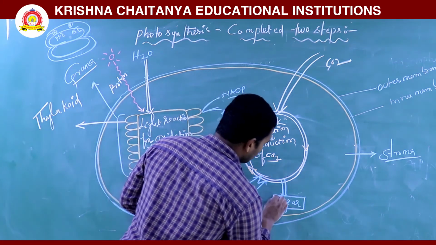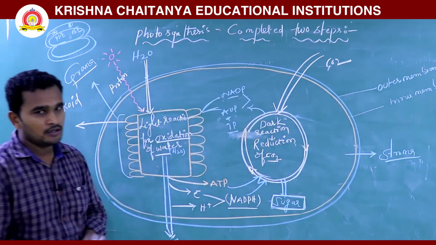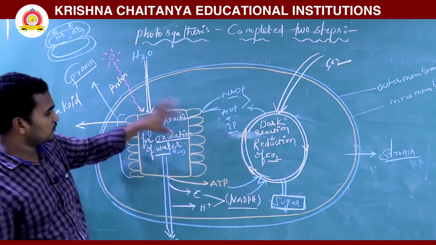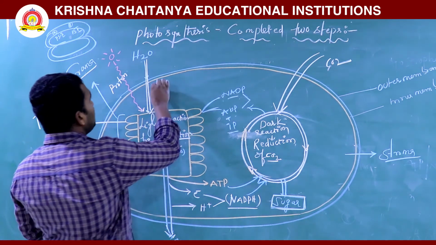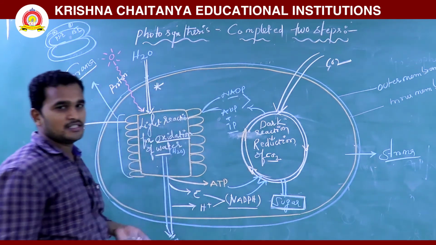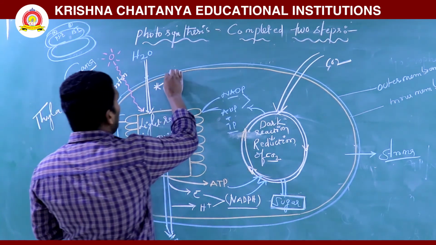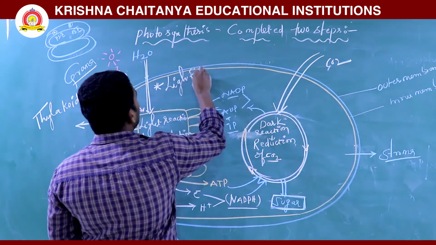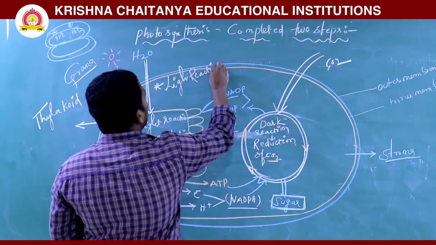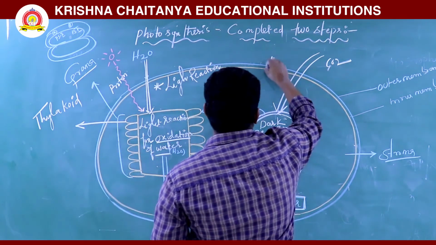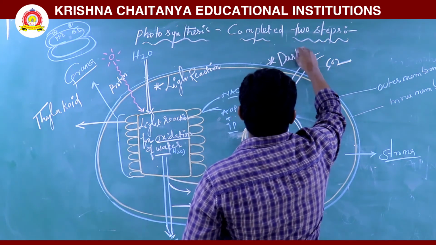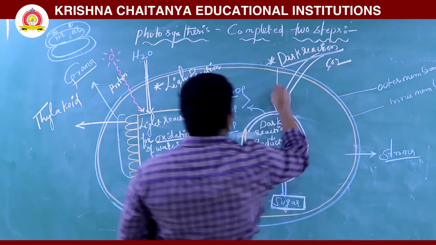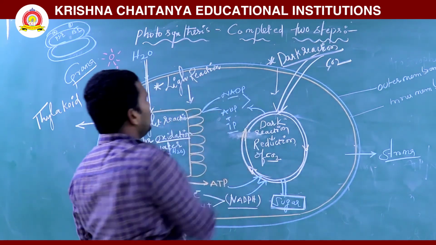Finally it is synthesizing sugar. So this is called photosynthesis. Okay, like this photosynthesis is completed. One is the light reaction. Next, this is the dark reaction. This is the dark reaction, this is the light reaction.